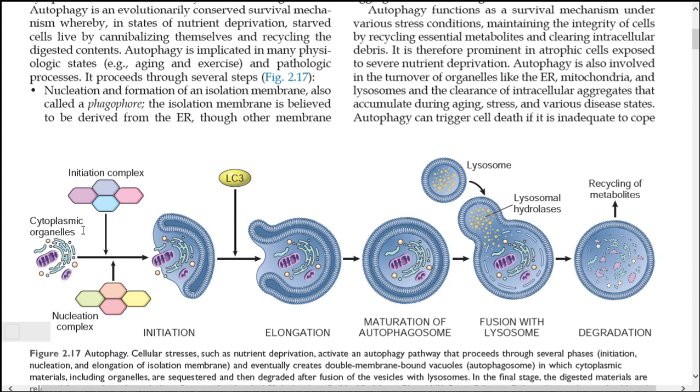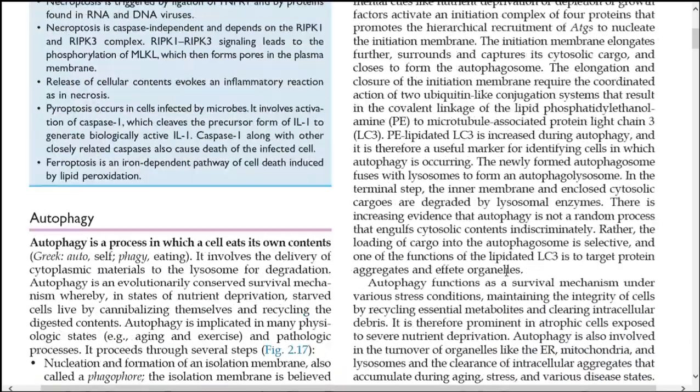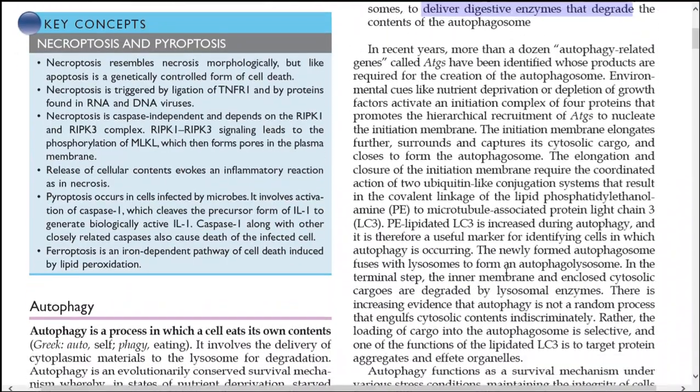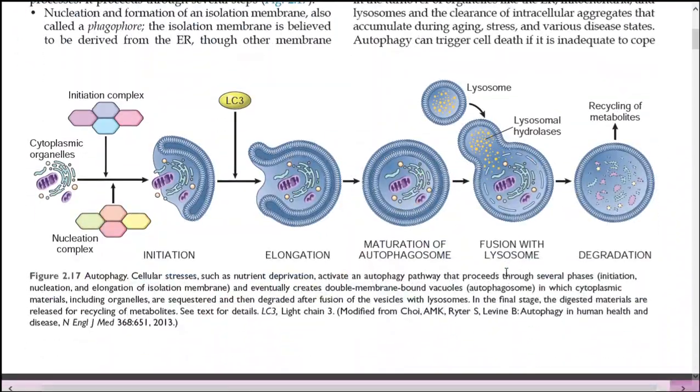In this diagram you can see the formation of the phagophore. This is the phagophore, a double membrane layer, and then it elongates and joins to form the mature autophagosome. This autophagosome then fuses with the lysosome, and this results in recycling of metabolites.